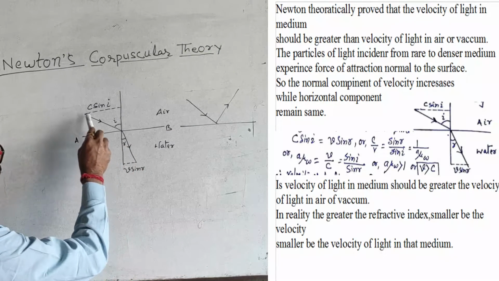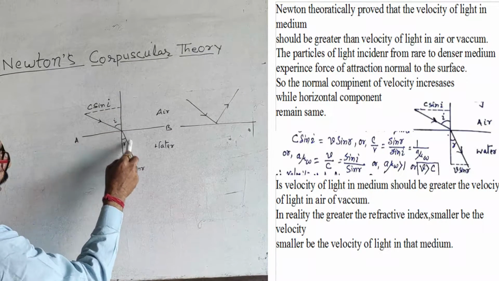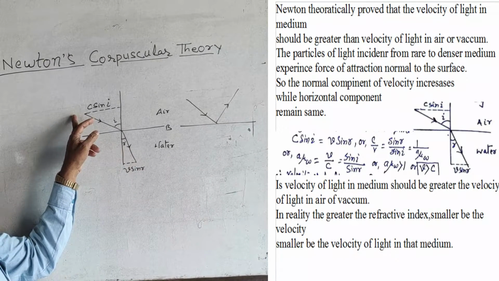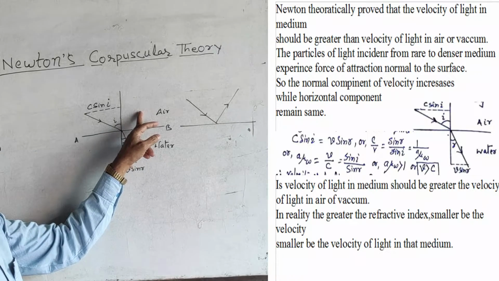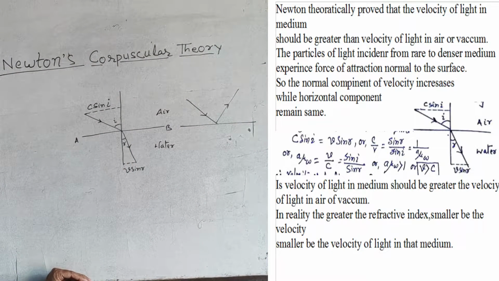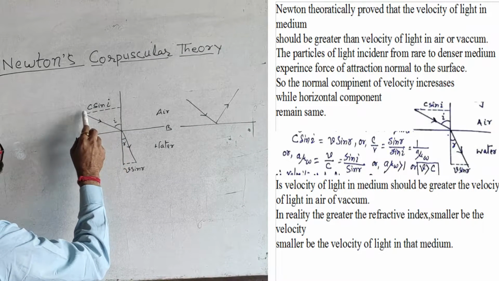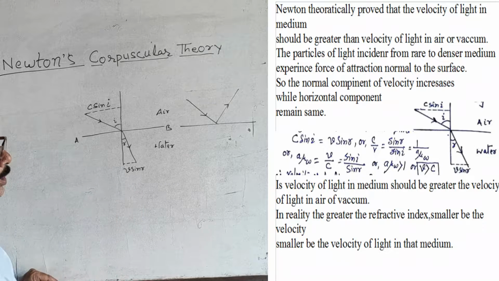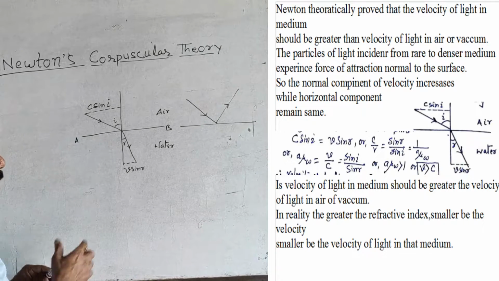You can see here that c is the velocity of light in air, v is the velocity of light in the water medium, i is the angle of incidence, and r is the angle of refraction. So the component along the surface is c sin i and v sin r.